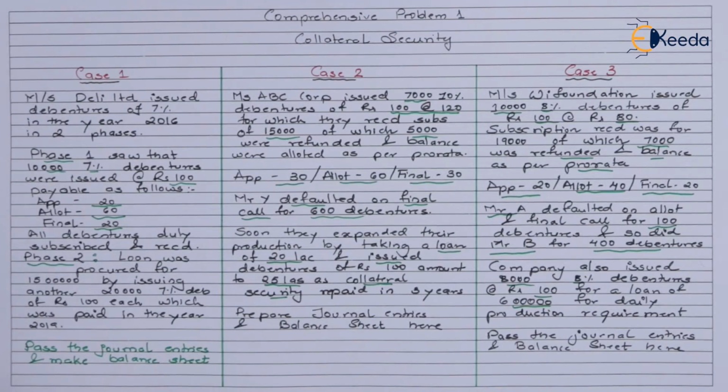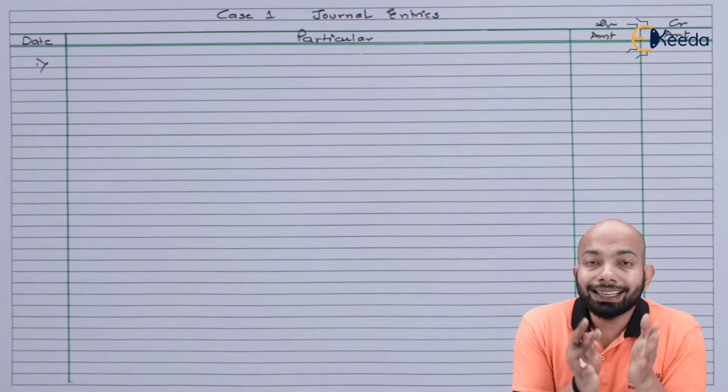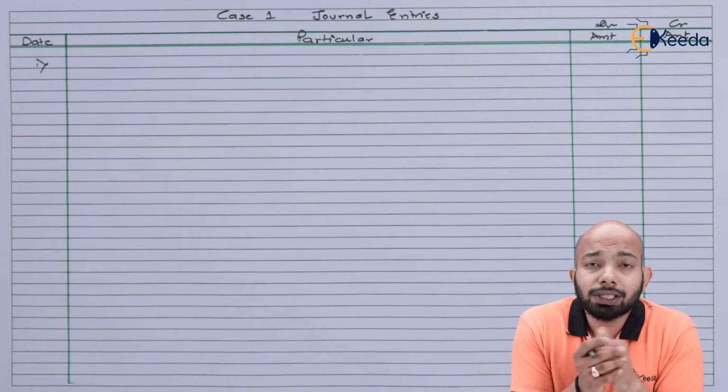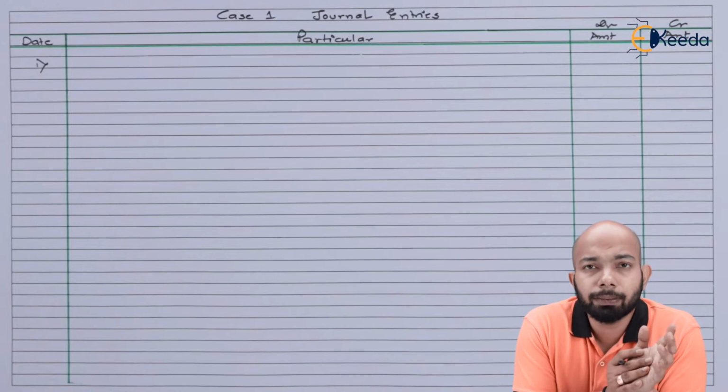Now that we know all the details of these case studies that we have to solve, let's start with the journal entries of case 1 now. In case 1, we have a complete description of phase 1 and phase 2. So we'll start with phase 1 entries first. That means receipt of application money on debentures.